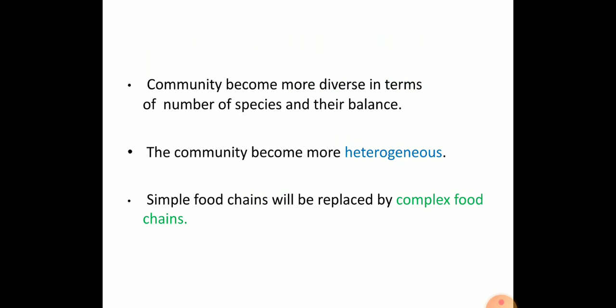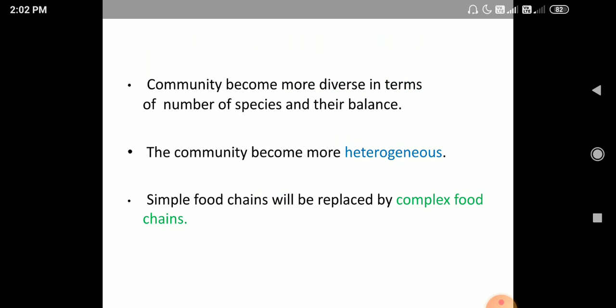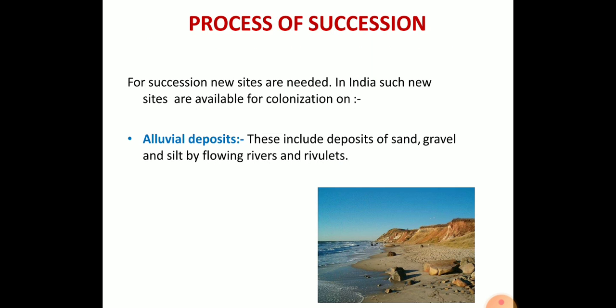The community becomes more heterogeneous. Usually in the initial stages the community will be homogeneous, and the simple food chain of the initial stages of ecological succession is replaced with a complex food chain. So when succession starts, its characteristics also change. The next is the process of succession.